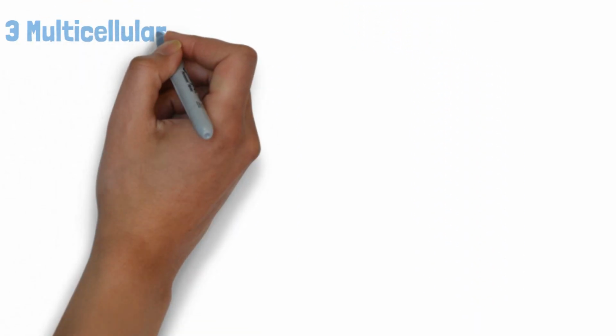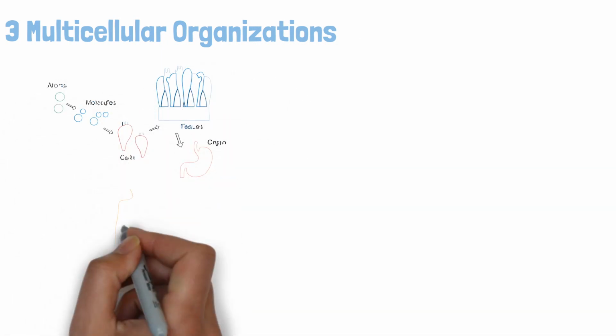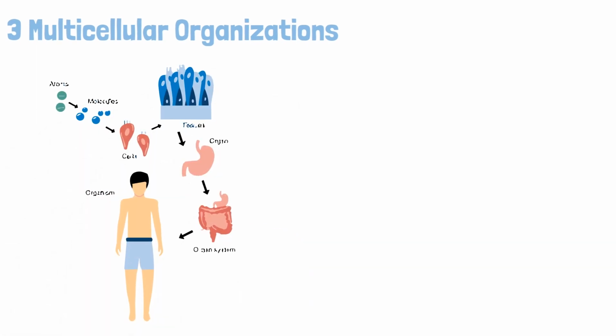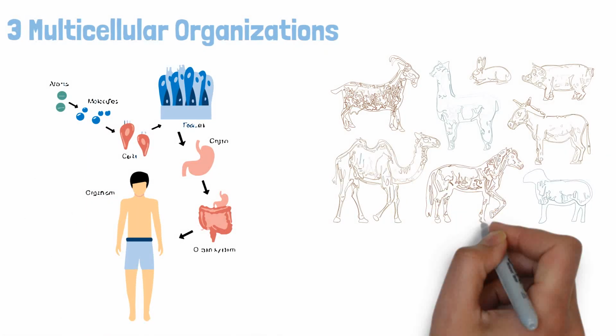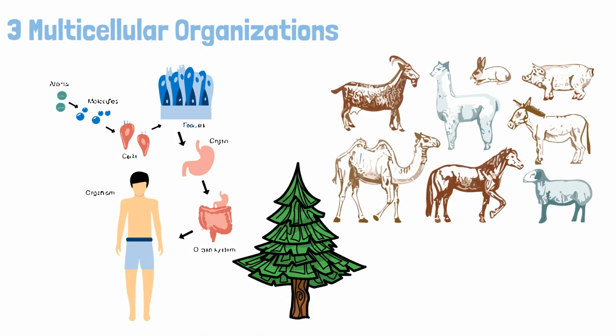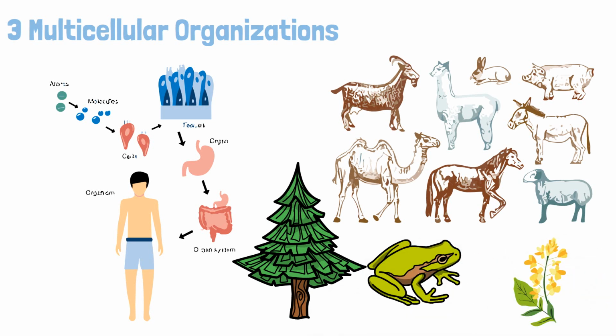Multicellular organizations. The most complex level of organization is multicellular. Here, cells organize themselves into tissues, organs, and organ systems, just as a city has neighborhoods, buildings, and infrastructure. In multicellular organisms, cells work together in harmony to perform specialized functions. For example, think of a frog or a mustard plant.